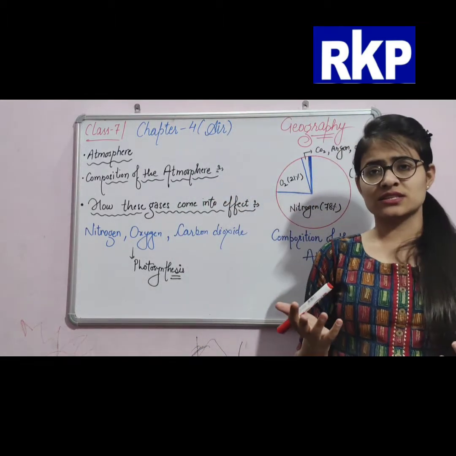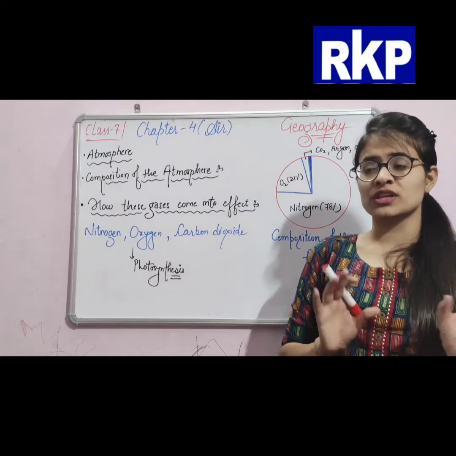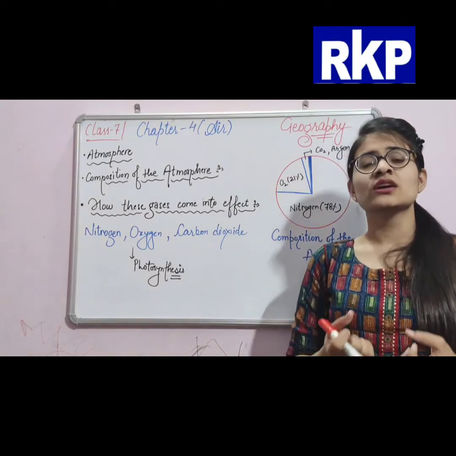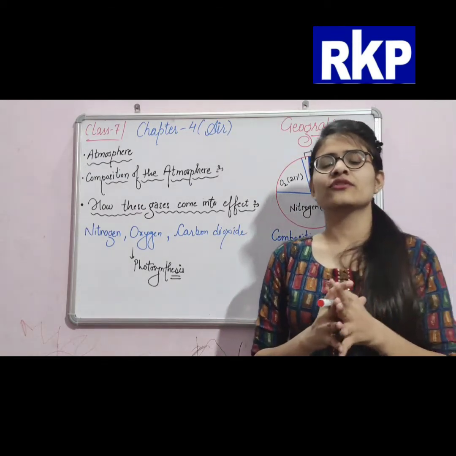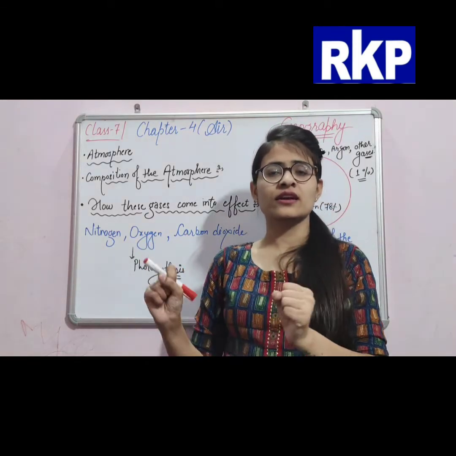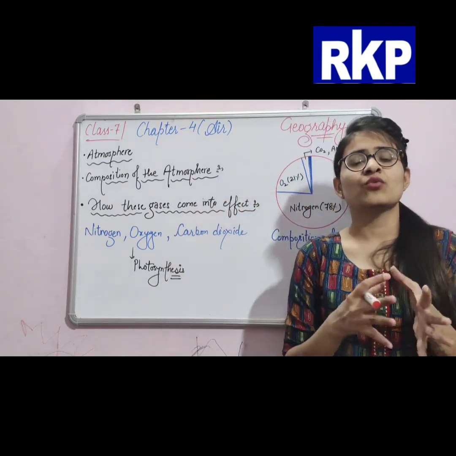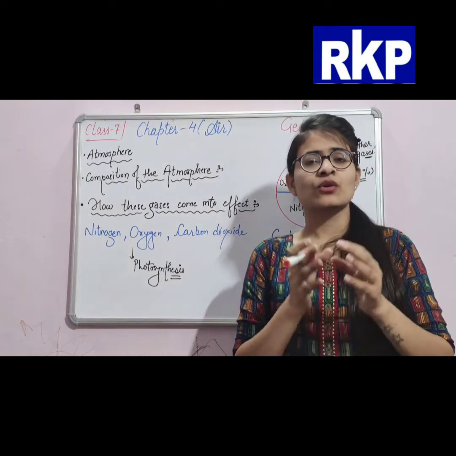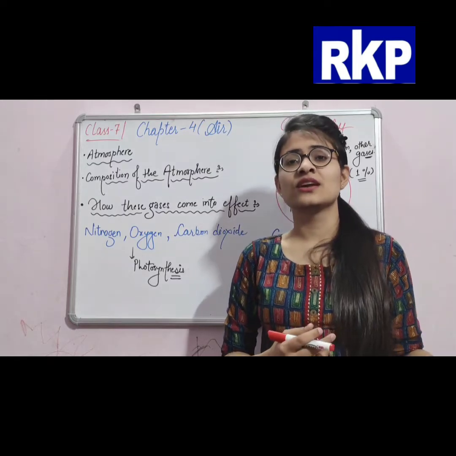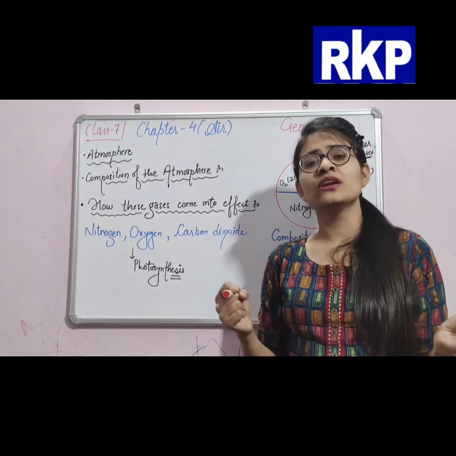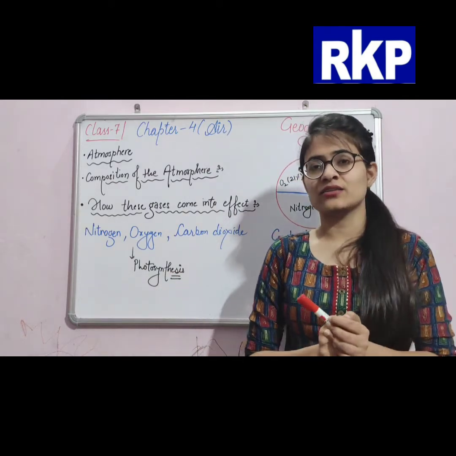Without photosynthesis, the process in which plants make their own food and produce oxygen that is used by humans to breathe, if trees are being cut down by human beings, obviously we will not get that oxygen, and there will be a lack of oxygen on our planet.